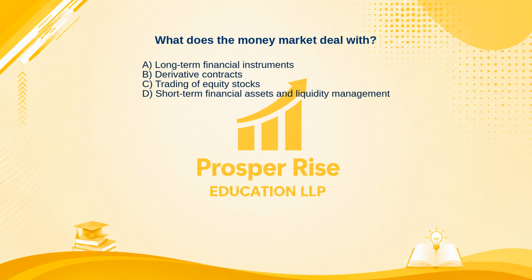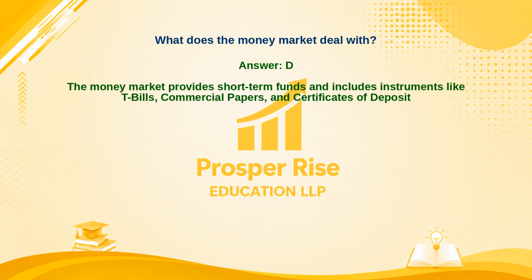Take a moment to pause the video and decide. The correct answer is option D. Let's see why. The money market provides short-term funds and includes instruments like T-bills, commercial papers, and certificates of deposit.